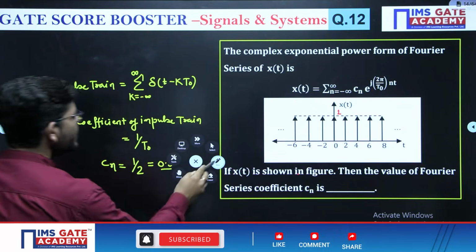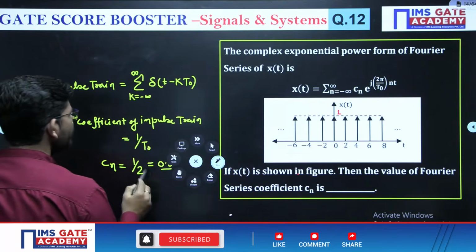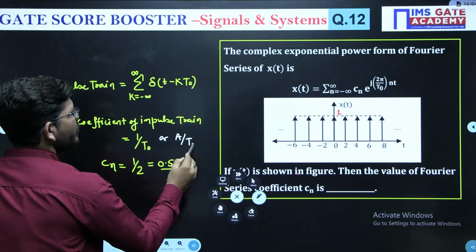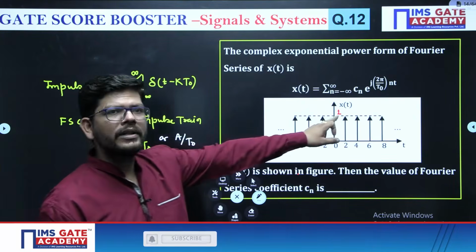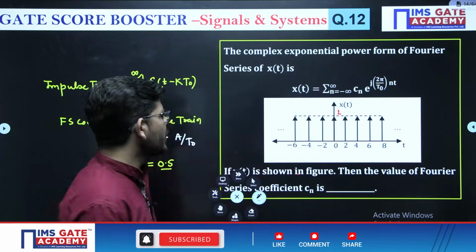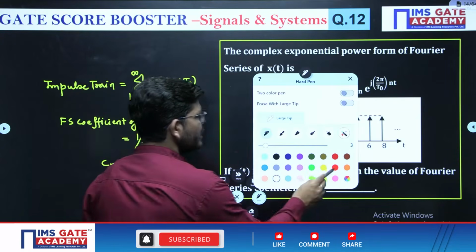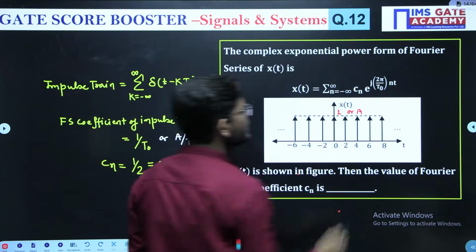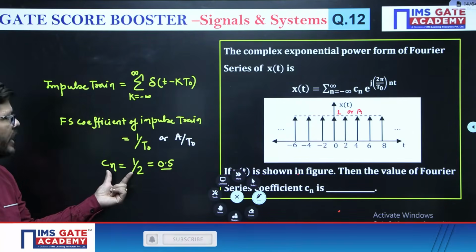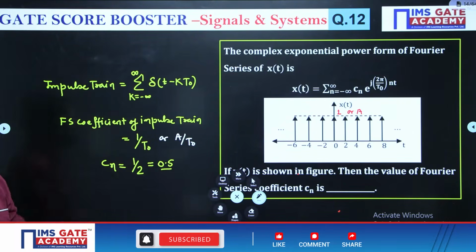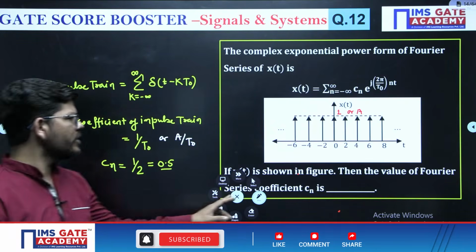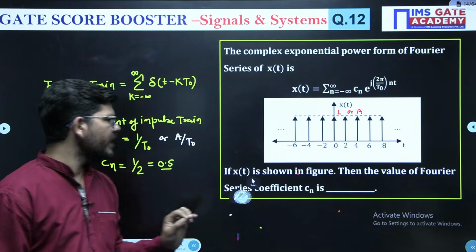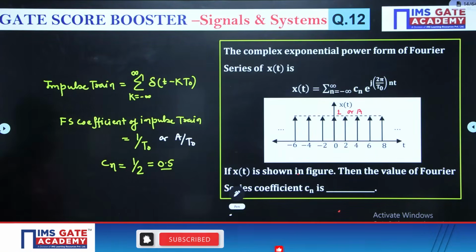If this weight is not 1, then it would have been A upon T0, where A is the weight assigned, right? So 1 or A, whatever is given, based upon that you can get it. This was a very easy question. You can make it easy for yourself if you remember this fact, otherwise it will become tough.